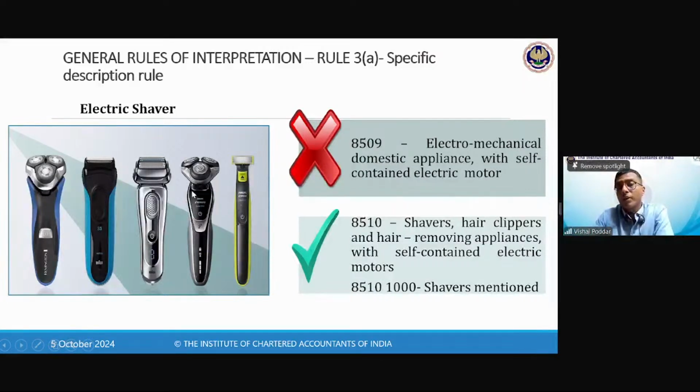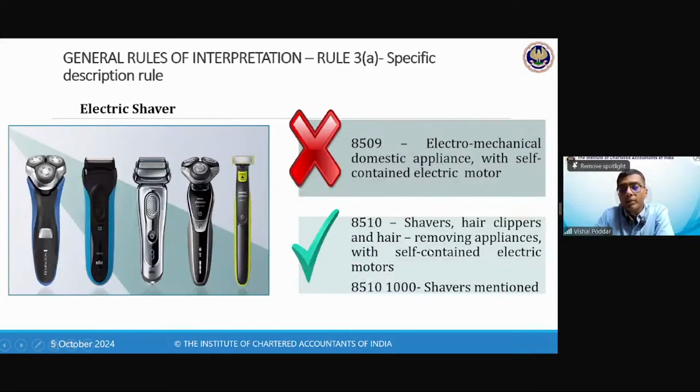So in this particular case, there are 2 headings which appear competitive. One, electromechanical domestic appliance. Yes, these are all electromechanical and they are domestic appliances. They are not used in factories, etc. But you have a more specific heading which says shavers, hair clippers, hair removing appliances. So both are eligible because both have a description of my product, but I'll go by that heading which